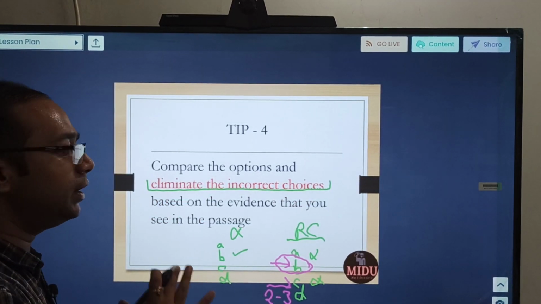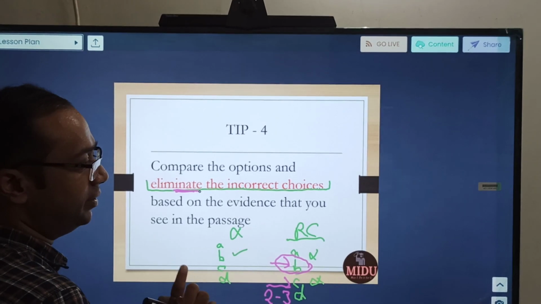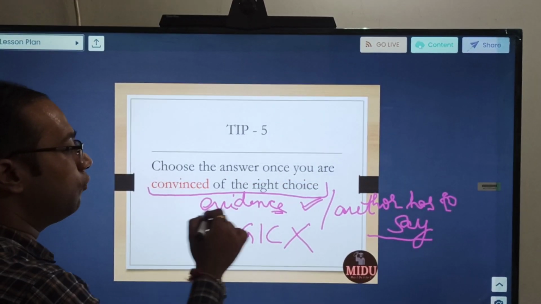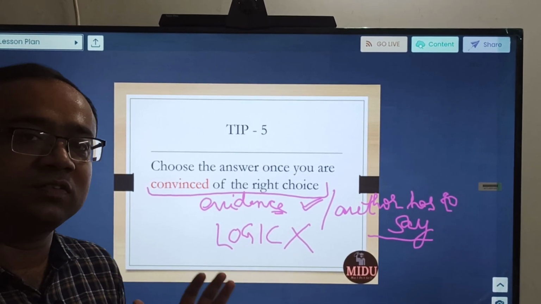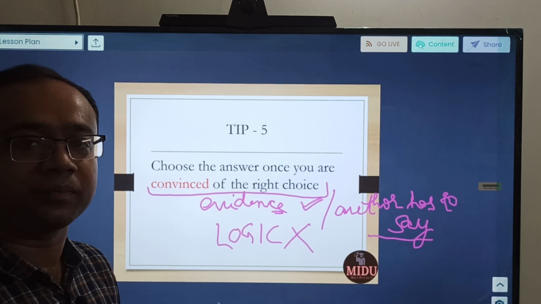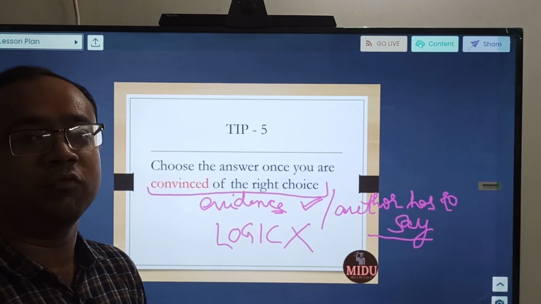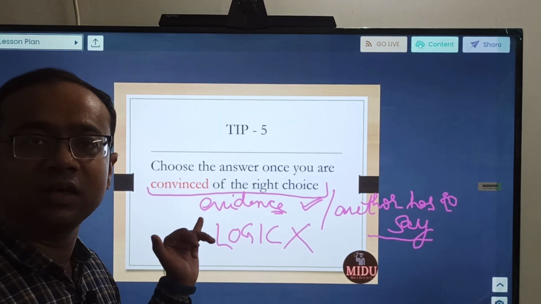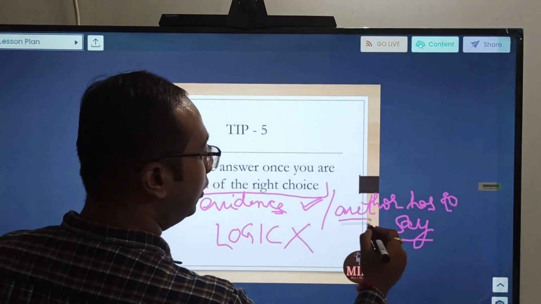Number 4, compare the options, eliminate the incorrect ones like we did, and then the one which remains, C, for which you have evidence, you get convinced and you mark it. These are, my dear friends, tips for solving the RC question. RC, I would say, is a scoring one, but you need to be pretty careful. Sometimes it will happen, like I am saying again and again, go for evidence. Your mind would say something else, but there we need to answer as per the author, what the author has to say.